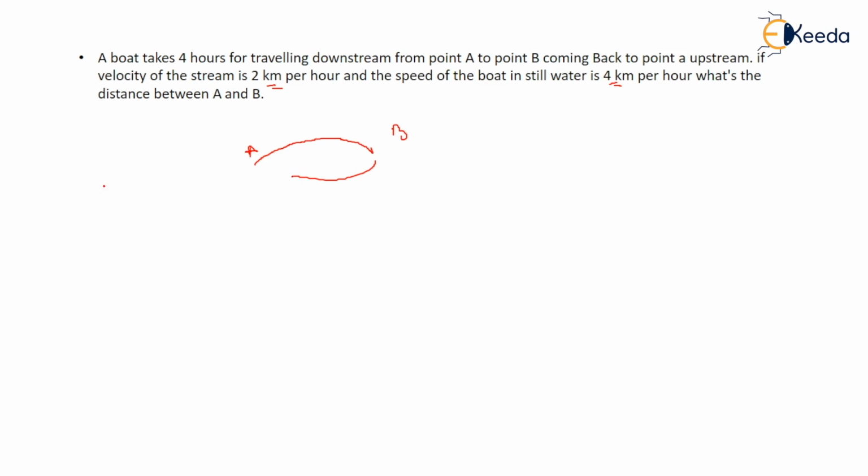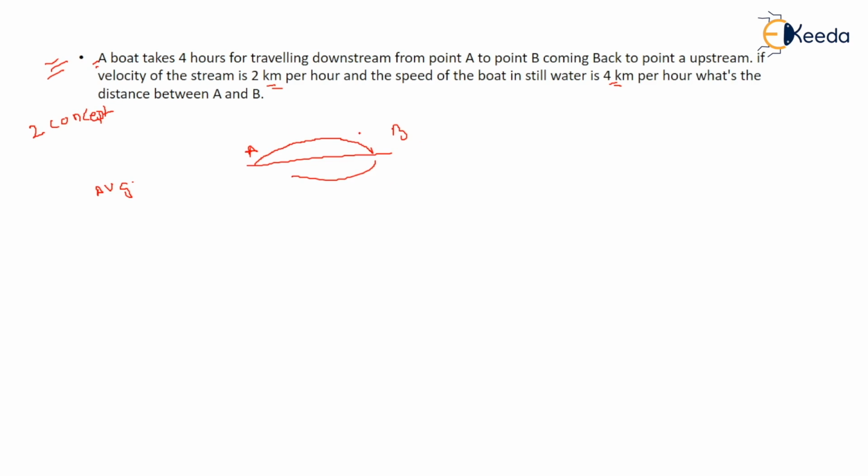Now this is a concept of average speed, and this type of question I can expect in your GATE examination, in competitive examination, where you have to solve two concepts simultaneously. Now they will never give you a very simple question. This type of question generally comes in your examination where you have to apply two concepts. So I told you the average speed concept, right? So the same concept you have to do.